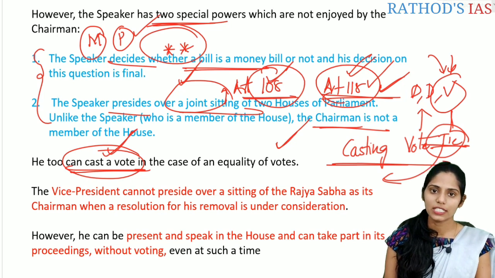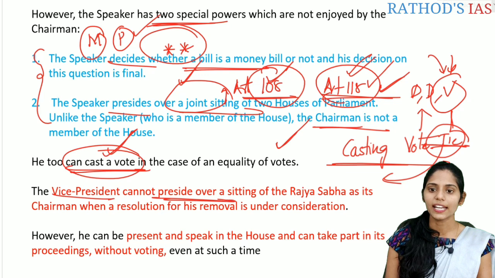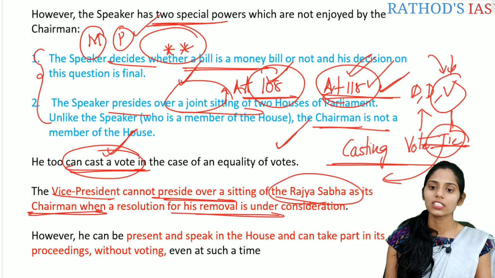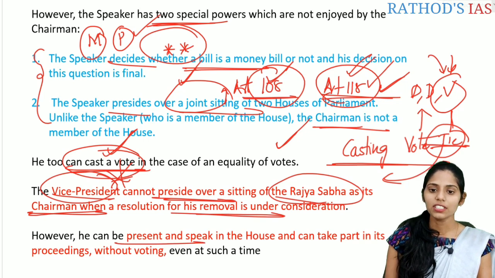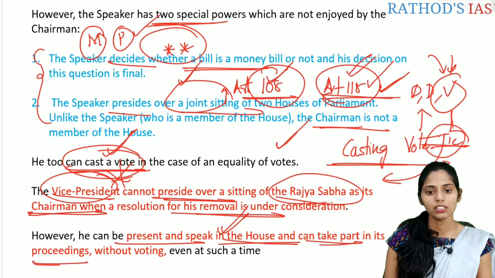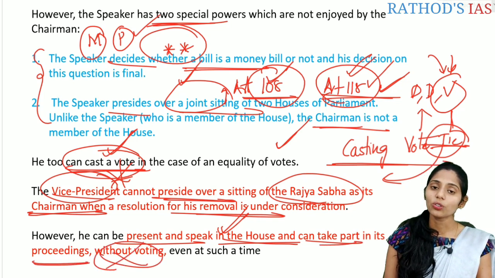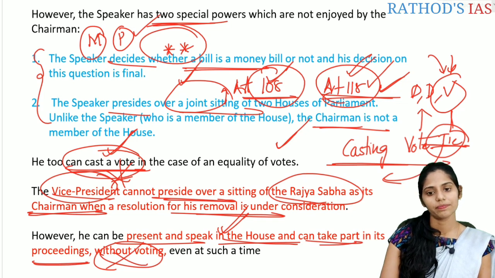And the next important point here is that the Vice President cannot preside over the sittings of the Rajya Sabha as chairman when the resolution for his removal is under consideration. Whenever a resolution for the removal of the Vice President is under consideration, the Vice President will not preside over that sitting of the Rajya Sabha. However, he can be present and even speak in the house, mainly to protect the office of the chairman, and he can also take part in the proceedings even without voting. Why without voting? He is not a member of Rajya Sabha.